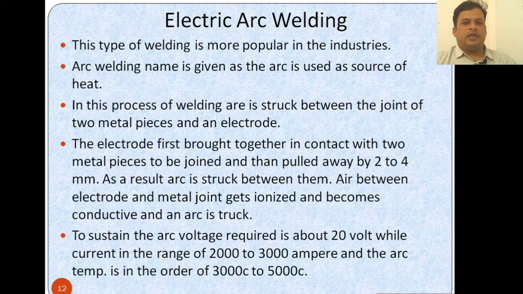So we can see that this arc is struck between the two metals. This electric arc may be used for the electric welding process. To sustain the arc, a voltage of about 20 volts is required, while the current is in the range of 2000 to 3000 amperes, and the arc temperature is around 3000 to 5000 degrees centigrade.